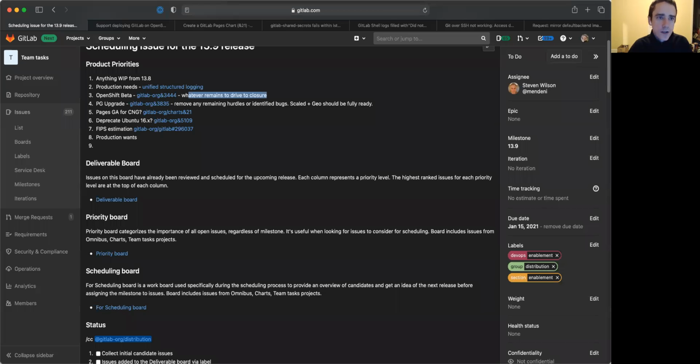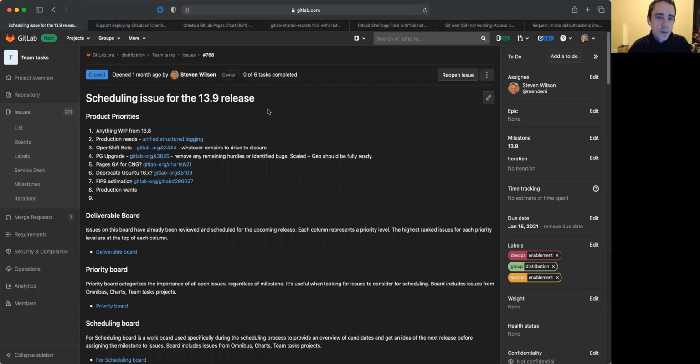Hi, I'm Josh Lambert, a product manager here at GitLab, and today I will talk about what we are planning to accomplish in the 13.9 release for our distribution team. 13.9 will be released on February 22nd of 2021.